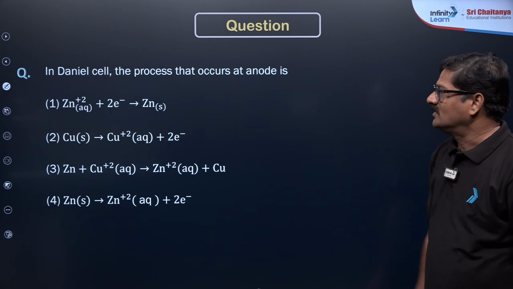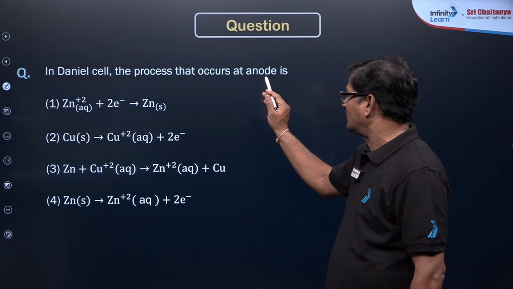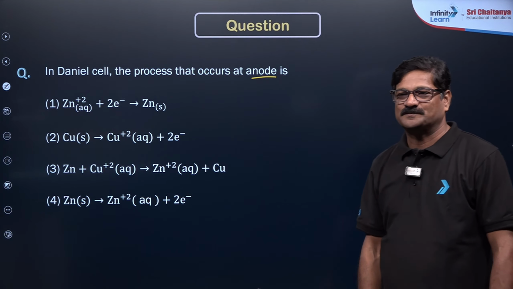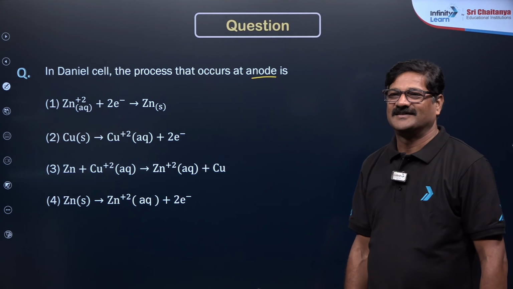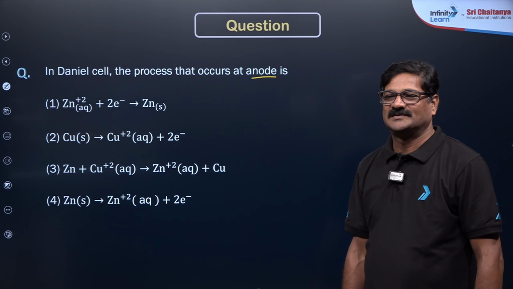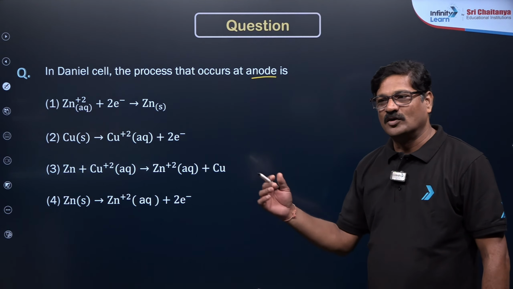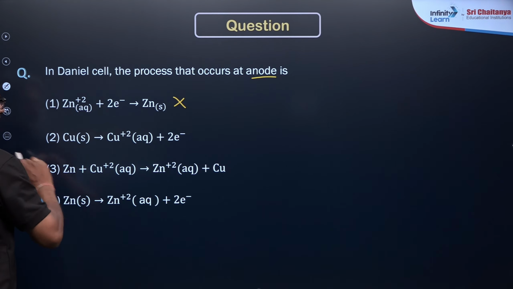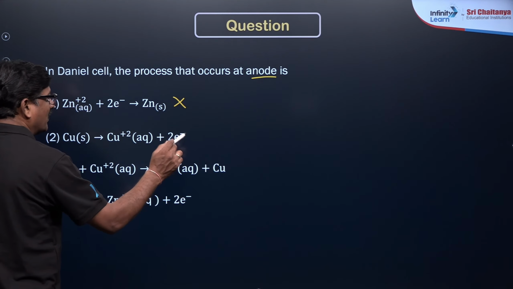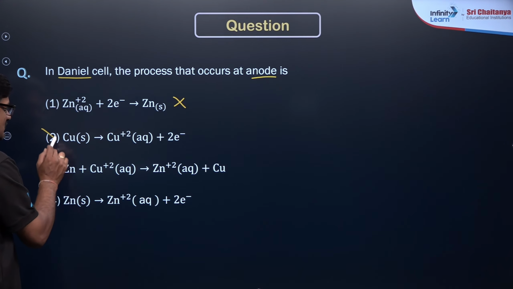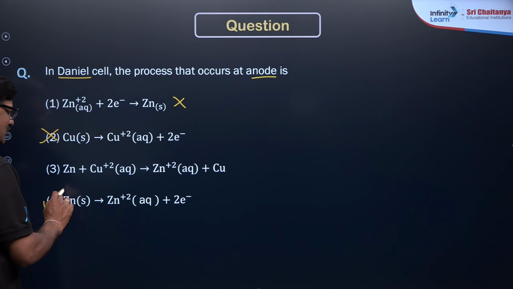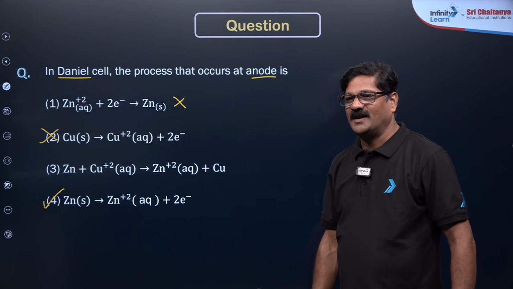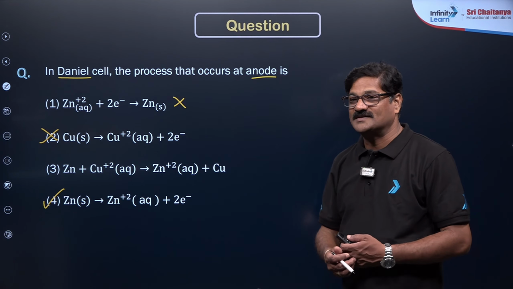Is that clear? Now, I want to say, in a Daniel cell, the process occurs at the anode. Quickly tell me, what can happen at the anode? Oxidation happens at the anode. Zinc, it is not, it is a reduction process. And copper in the Daniel cell, copper is reduced, this is not correct. Zinc gives rise to Zn2+ and 2 electrons. Reaction happens only at the anode? No, Ashok, that's not the correct way.